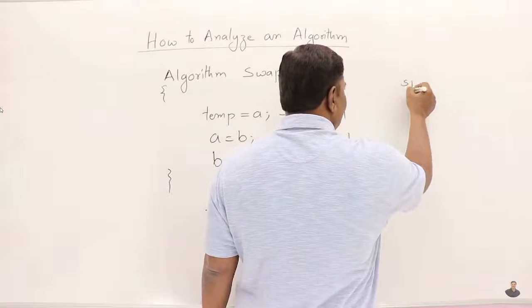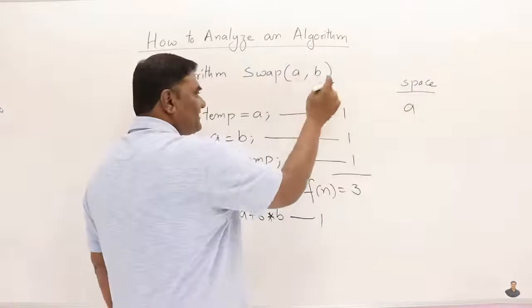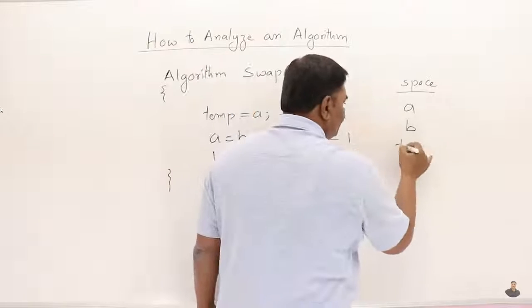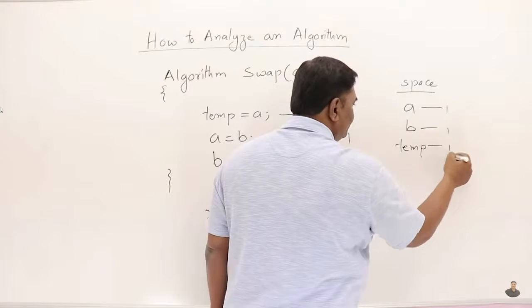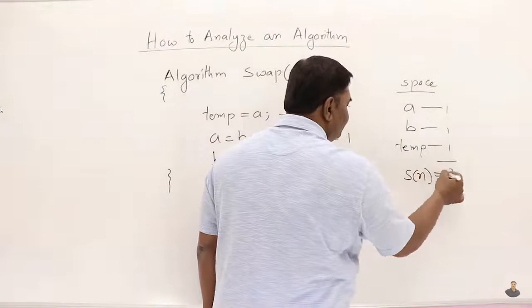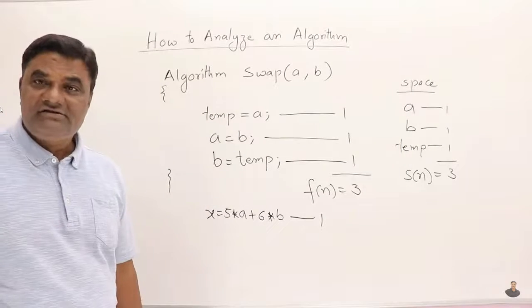What are the variables used here? For space, I'll write down the variables. A is one parameter, B is also a parameter, and temp is the local variable used. So total, how many variables? 1, 2, and 3. So there are 3 variables used. So the space is constant again. It is just 3. I got the answer as 3.